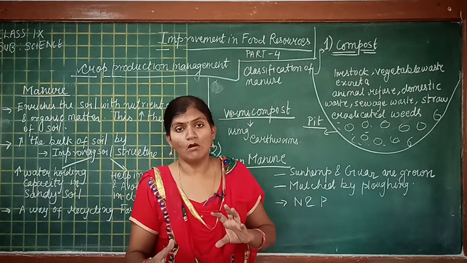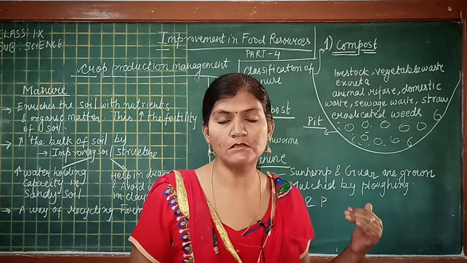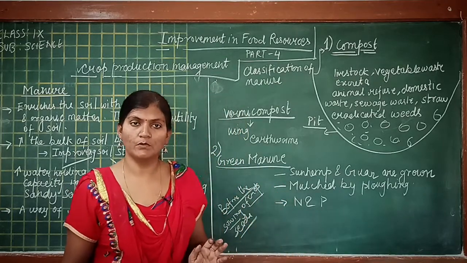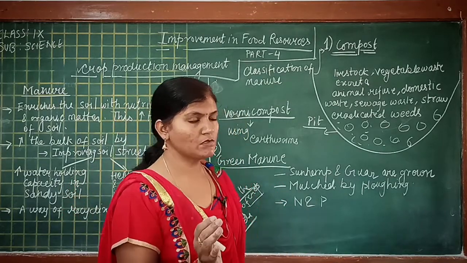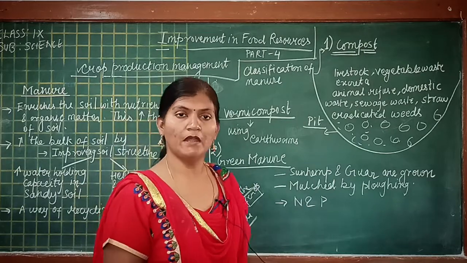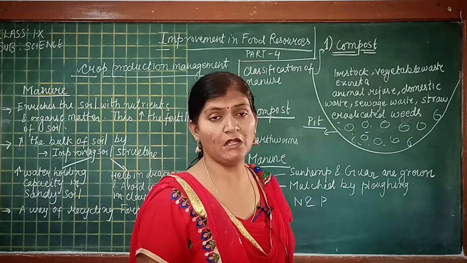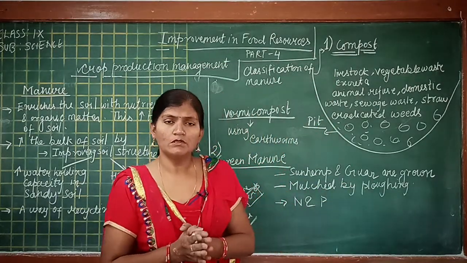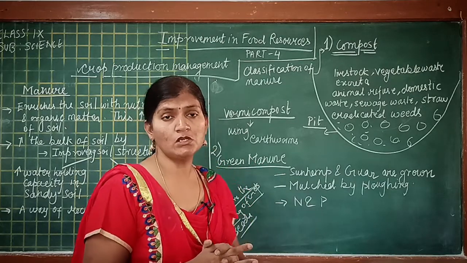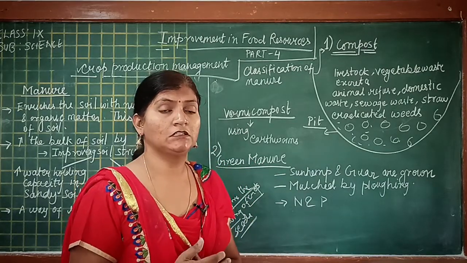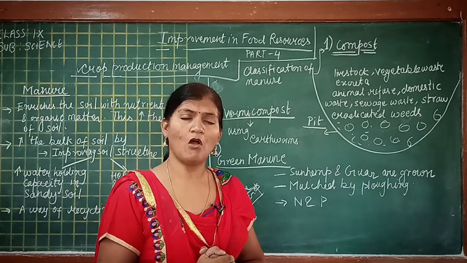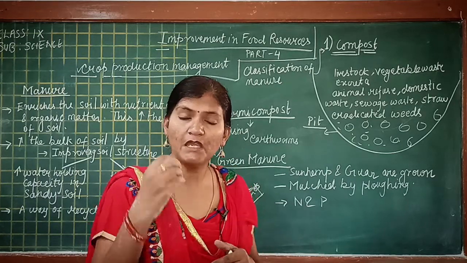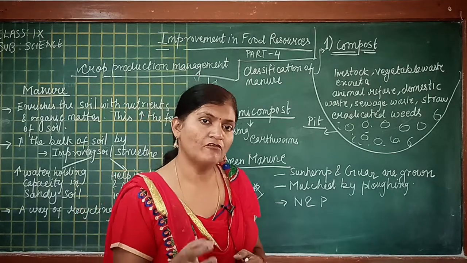So this black or brown substance that we get by this method is known as compost, and the method of preparing a compost is known as composting. So students, manure can be prepared by composting, and the manure obtained by the process of composting is known as compost. Now students, suppose we want to improve the quality of manure produced, or increase the speed of manure production, what do the farmers do?